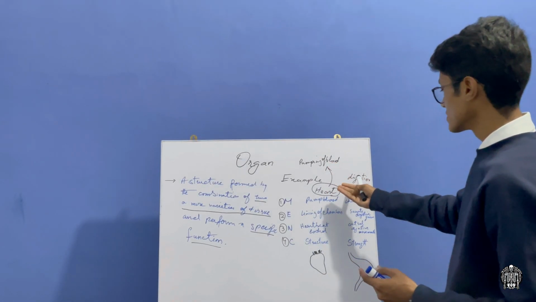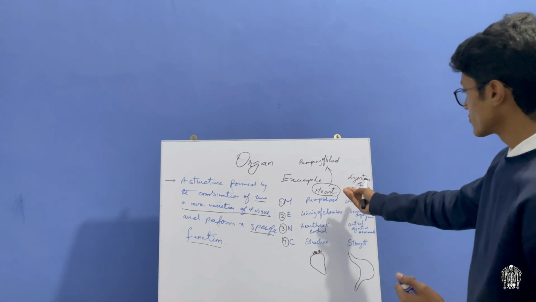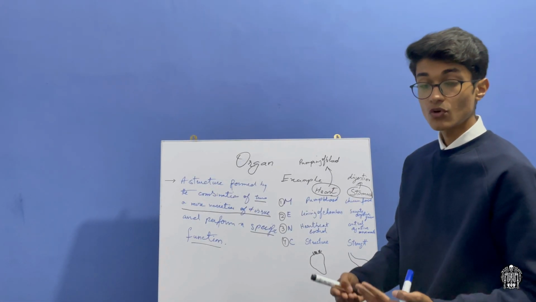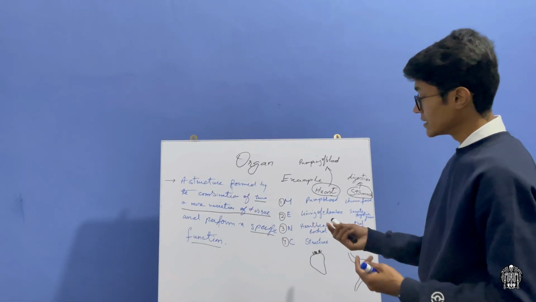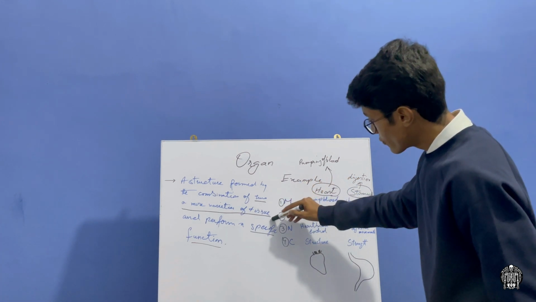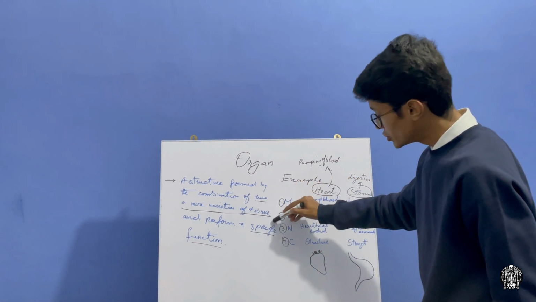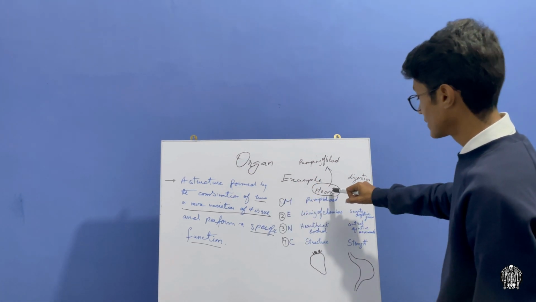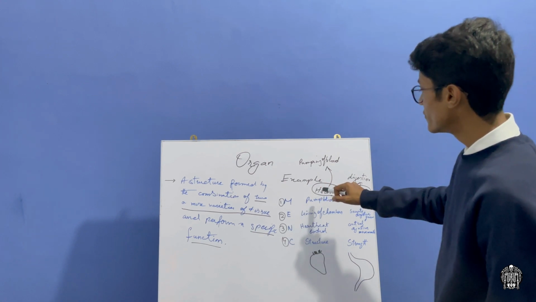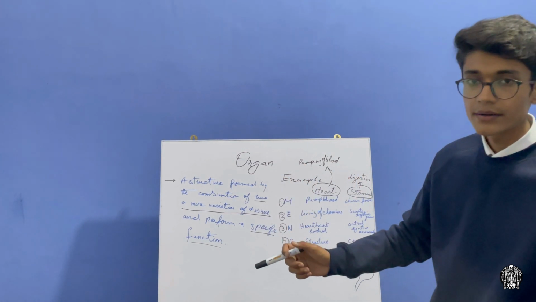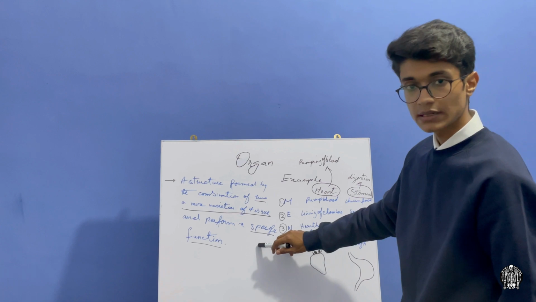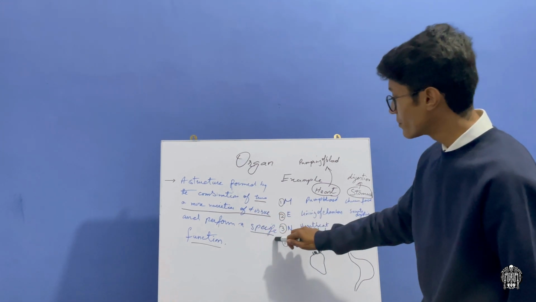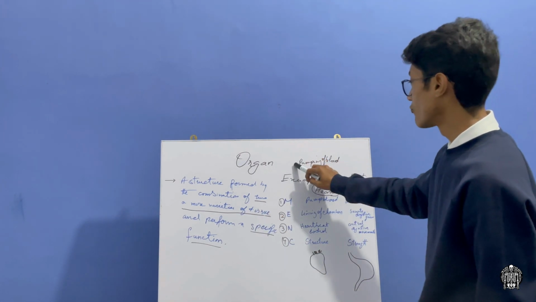Here are two examples of the organ. First is the heart and second is the stomach. How many types or varieties of tissues are present in the heart? There are four basic varieties of tissues present in the heart. And the second thing is which function is performed by the heart. So this is the second part of the definition: specific function. The specific function performed by the heart is the pumping of blood.